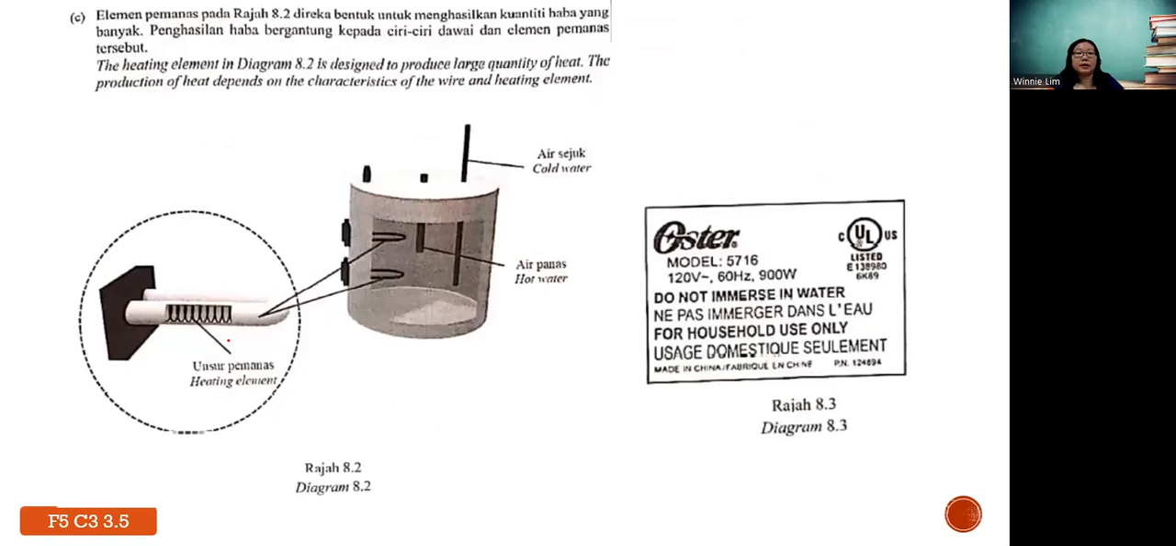Okay, C. The heating element in 8.2 is designed to produce a large quantity of heat, and the production of heat depends on the characteristic of the wire and the heating element. So basically, they show you the heating element over here. Then 8.3, they show you the power rating, which is about 120 volts, 60 hertz, 900 watt.